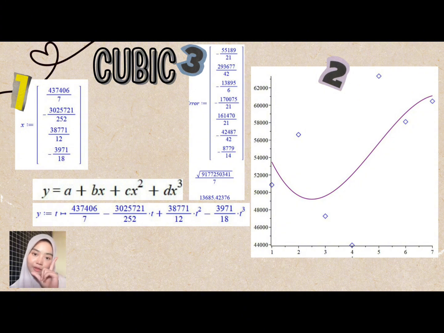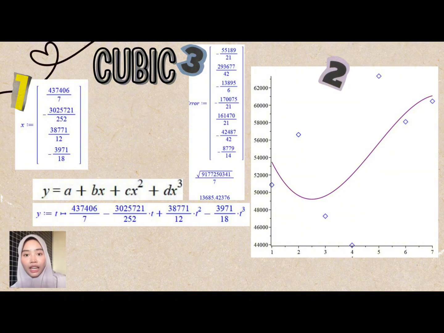The calculation for this cubic model is the same as the previous model, so I will just quickly explain the equation, graph and error. First, let's look at number 1. This is the cubic model. We use the formula y equals a plus bx plus cx squared plus dx cubed. From our data, we got the equation shown here where t represents the year. Next, let's look at number 2. This graph shows the cubic model. The blue dots are the actual data and the purple line is the cubic trend.